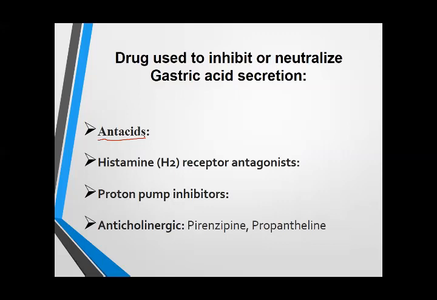Anticholinergic drugs are the historical drugs. They were used, or they can be used, but practically they are not used. Pirenzepine and propantheline, because we have some more specific drugs, so there is no need to use these anticholinergic drugs. But you have to remember the name, because sometimes it is asked in the MCQ which anticholinergic drug can be used for the treatment of peptic ulcer. So pirenzepine and propantheline are the drugs that can be used for peptic ulcer treatment.